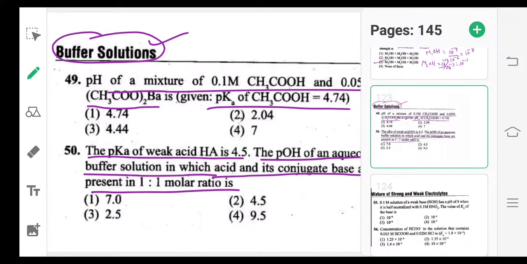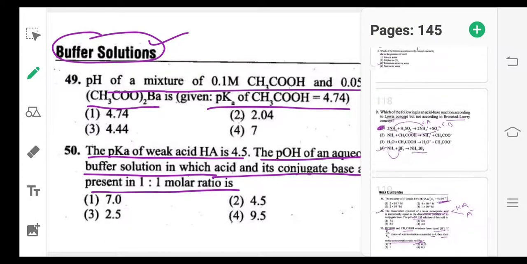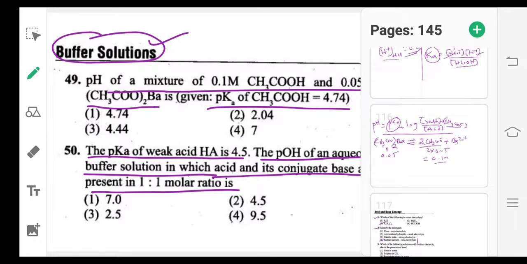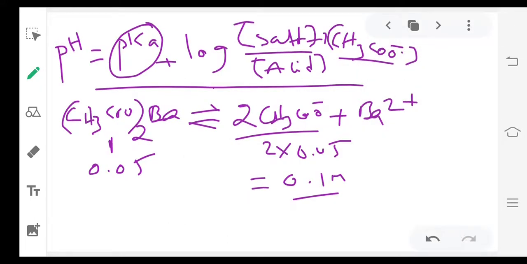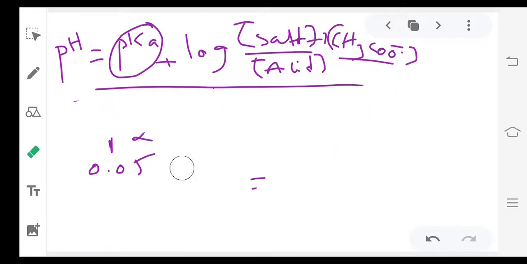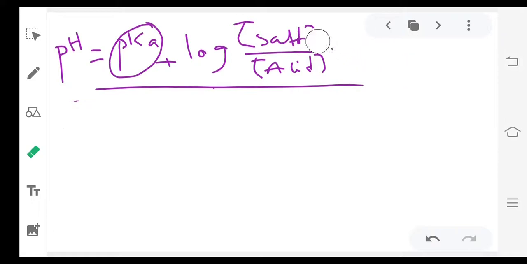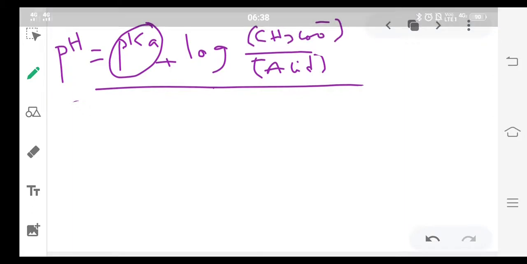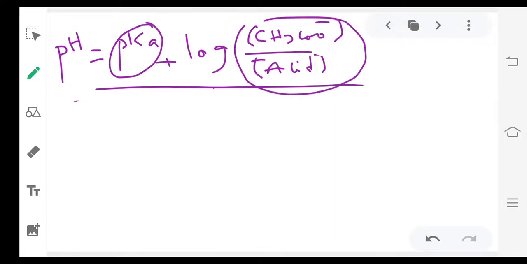So just now I have shown the formula. So this is the formula. In this formula, suppose this conjugate base and acid concentrations are 1:1 ratio, it means this part will become 1, log 1 will become 0.